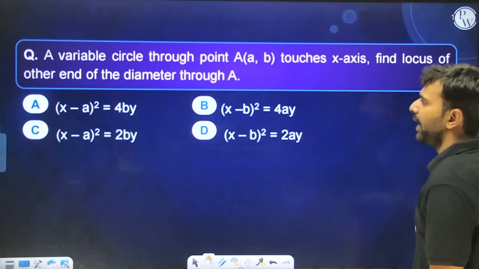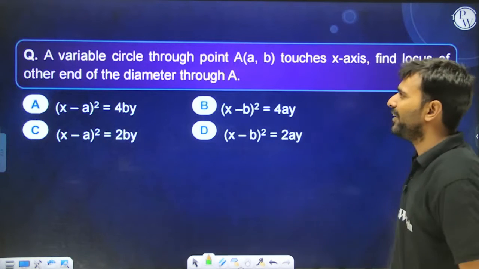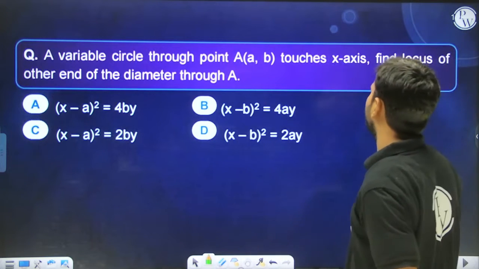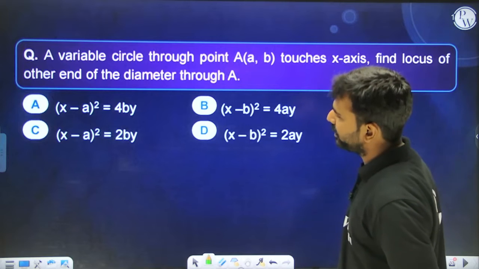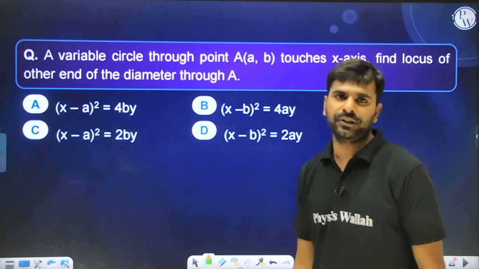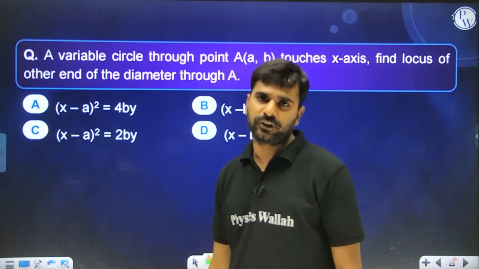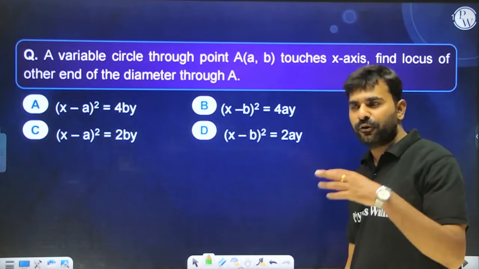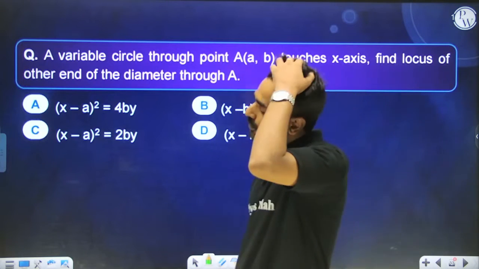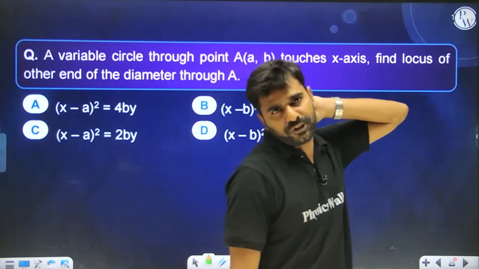Okay, moving ahead. Now this is one such question. A variable circle through point (a, b) touches the x-axis, then find the location of the other end of the diameter through (a, b). What I have observed over the years is that problems involving locus are difficult for the kids, but let me tell you guys, if you have seen my straight lines video, then I can tell you there is a Brahmastra by which you can solve each and every question of locus.